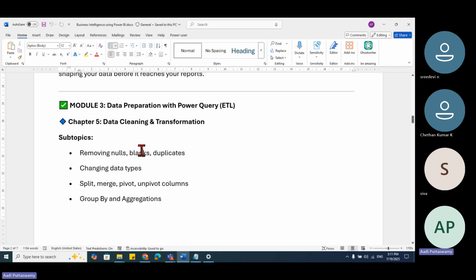Extract, transform, and load. ETL tools, there are separate tools itself for that. But here, Power Queries is actually implemented in Power BI itself. But in Tableau, we don't have an editor inside Tableau, so we have to work outside. That's called Tableau Prep. If anybody is interested in attending the Tableau classes, there are Tableau classes at 12:30 as well. You can attend that also. 12:30 Tableau and 2:30 Power BI.